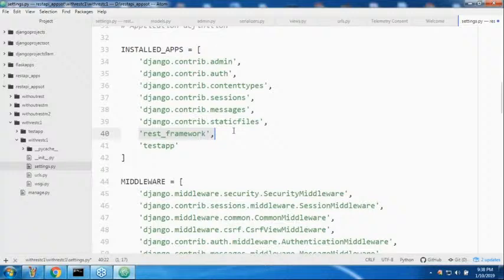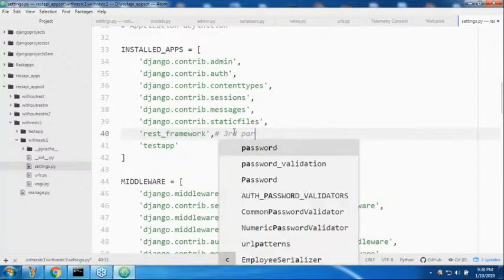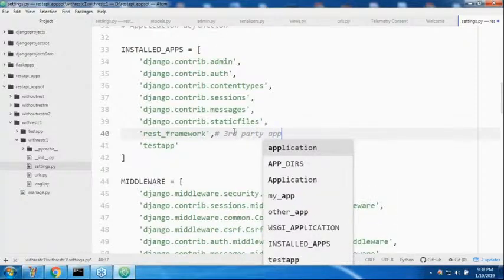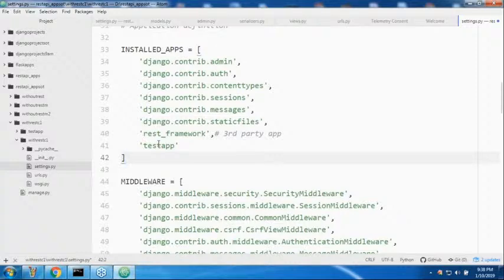Have you remembered that somewhere in our Django project I used a tag for a third party application? This one itself is a third party application. So, sir, you install it by using pip install djangorestframework, and then just add this one. Now DRF is available for your project. This is the only extra thing you have to be aware of, sir.